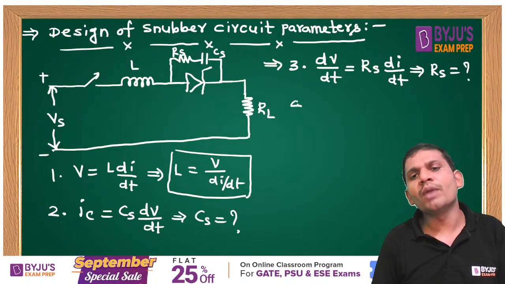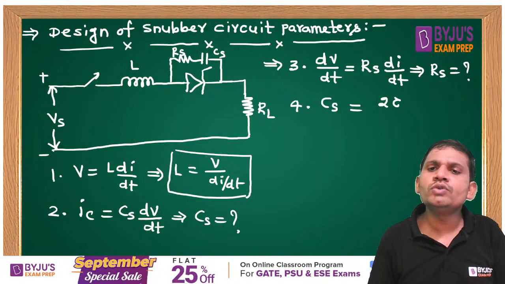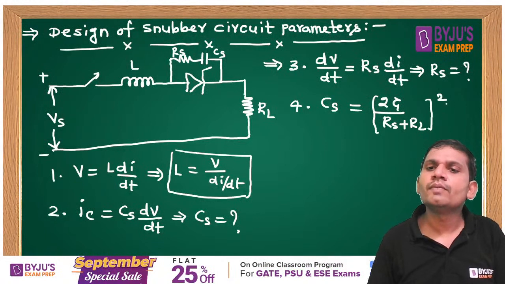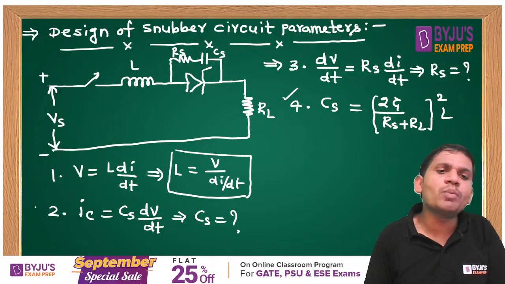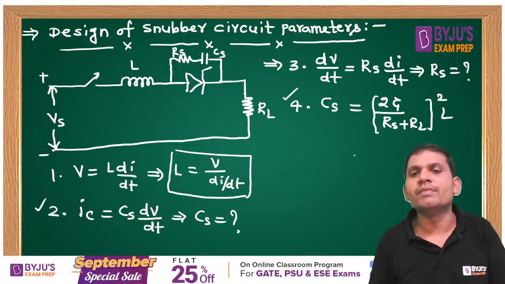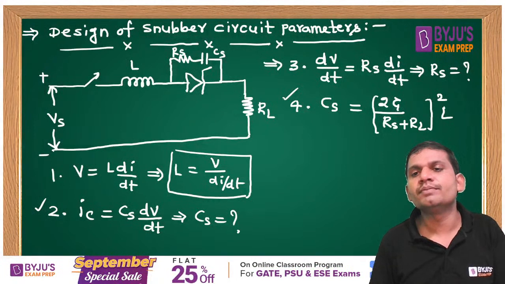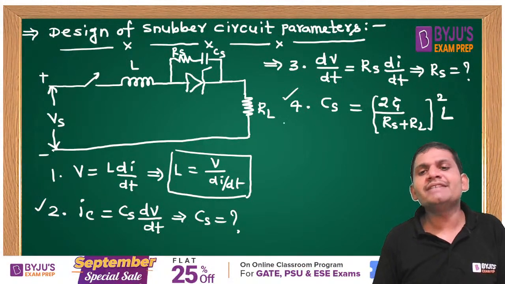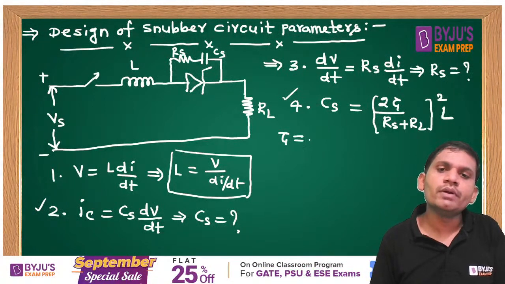Then one more formula. For design of snubber circuit capacitance, we can also use Cs equal to 2 zeta by (Rs plus RL) whole square into L. The snubber circuit capacitance can be designed using this formula or the earlier one, based on the given data. Here zeta is the damping ratio.